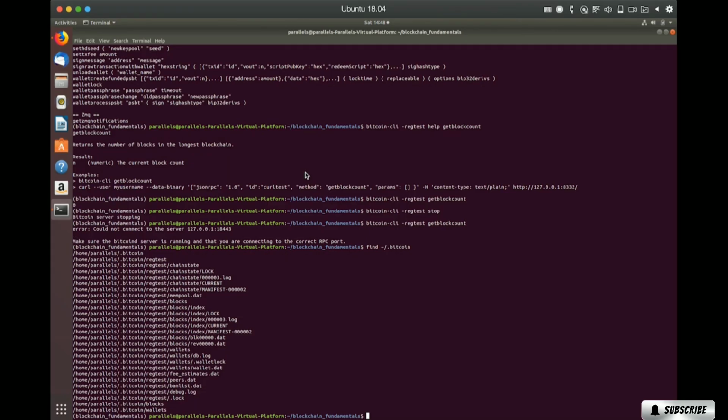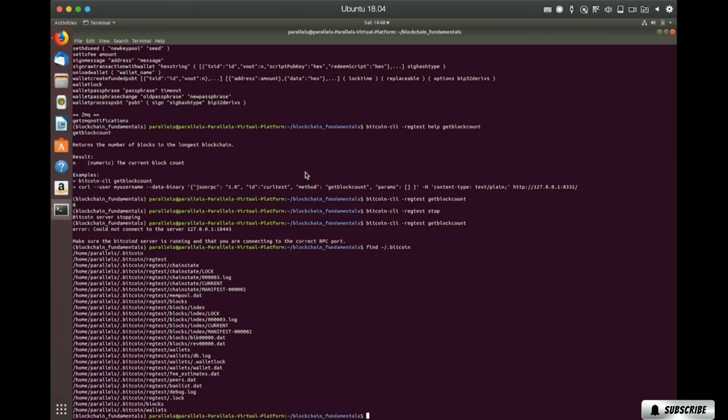But if you look, you can see there's a chainstate folder that contains all the unspent transaction outputs. This is kind of like a miniature version of the blockchain, just the coins that haven't been spent yet. In the mempool.dat file is all the transactions that are pending that haven't been put into a block yet. And the blocks folder is where all the blocks are stored. So this is just the history of all the transactions that have ever happened on the Bitcoin network.